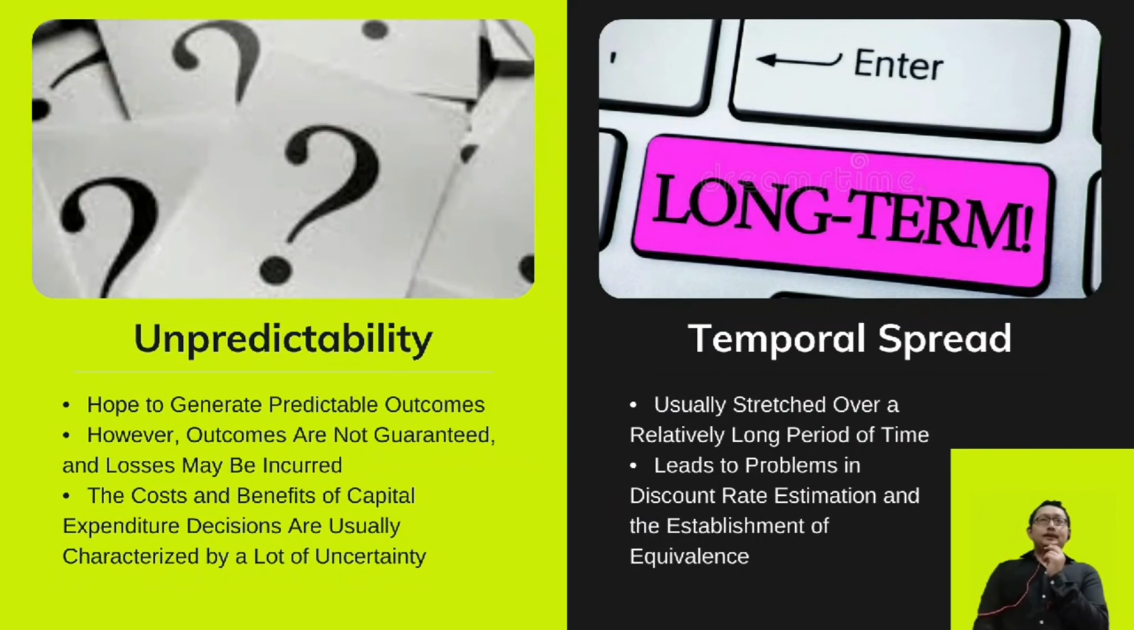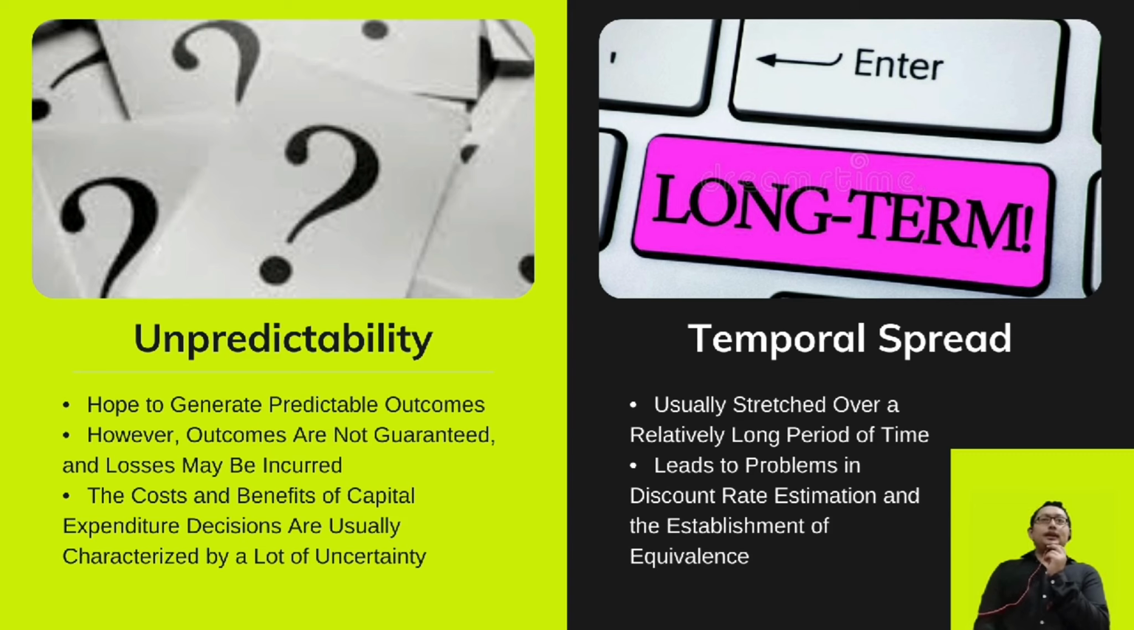Then, the second challenge is unpredictability. Organizations making large investments in capital assets hope to generate predictable outcomes. However, such outcomes are not guaranteed and losses may be incurred. The costs and benefits of capital expenditure decisions are usually characterized by a lot of uncertainty. Thus, during financial planning, organizations need to account for risk to mitigate potential losses.